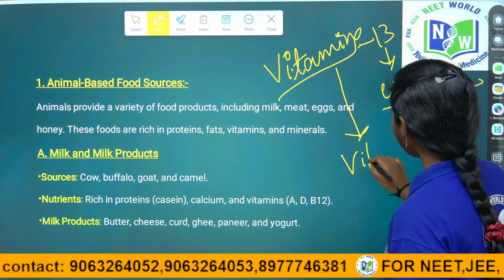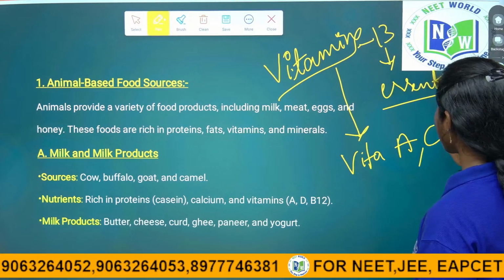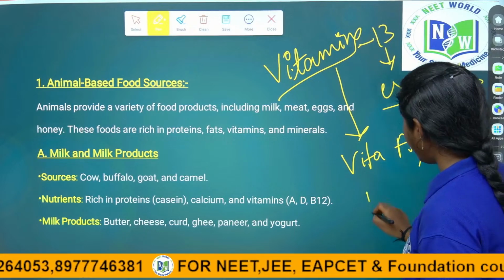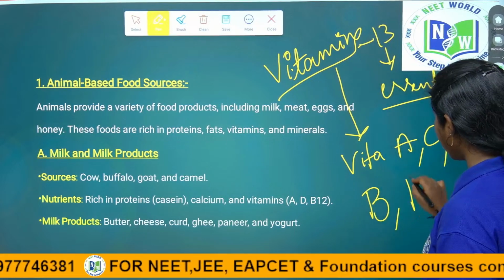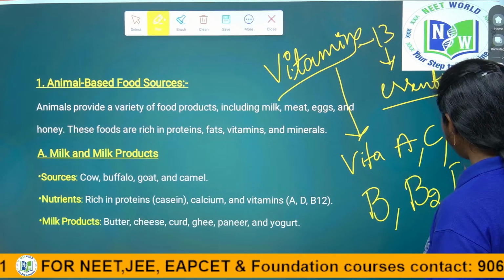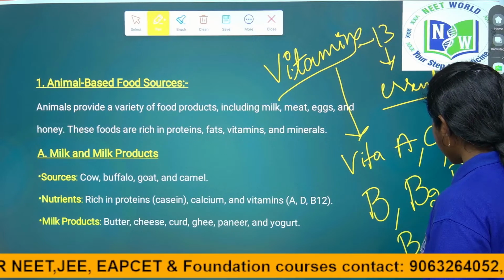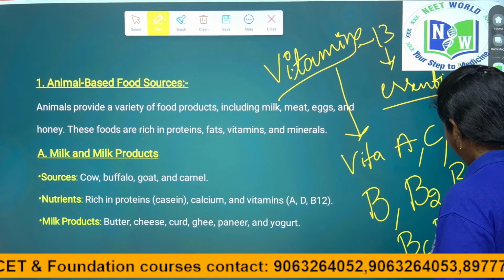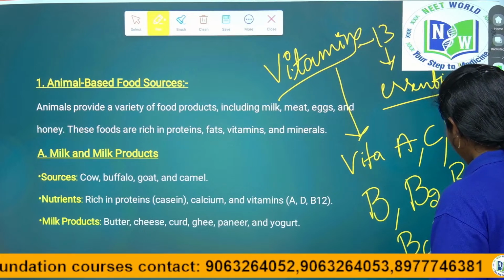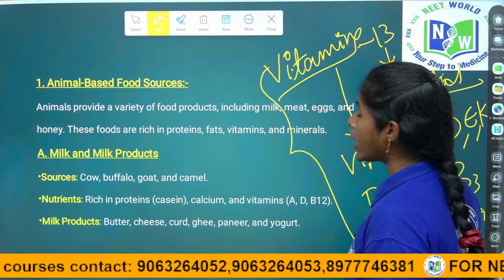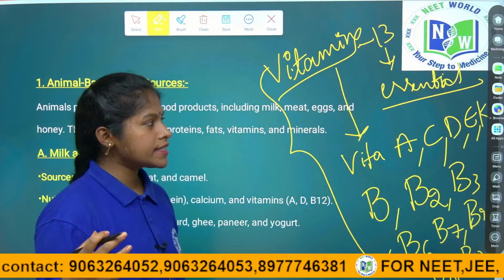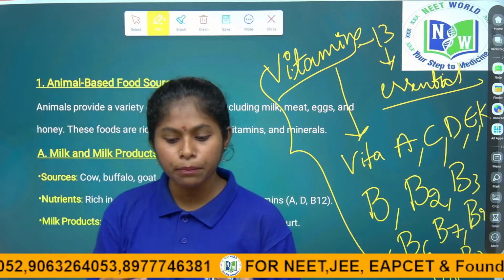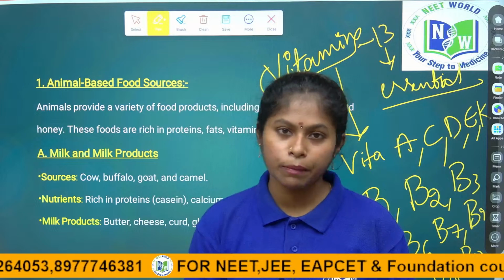Vitamin A is required, C is required, D is required, E is required, K is required, and also B is required. B includes B2, B3, B6, B7, B9, B11, B12. These are the 13 vitamins required for human nutrition. As they are taken as part of the diet, they help in the growth and development of humans.